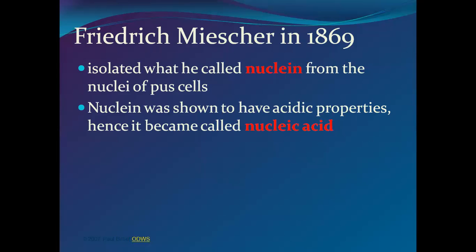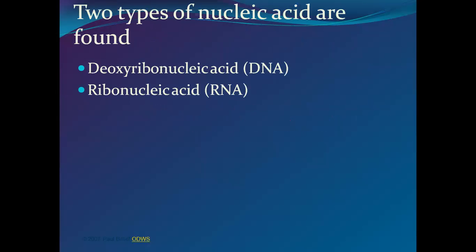Friedrich Miescher in 1869 for the first time isolated nuclein from the nuclei of pus cells. Nuclein was shown to have acidic properties, hence it became called nucleic acid. So this has acidic properties, so it is called a nucleic acid. इसके बाद से इसको nucleic acid बोला जाता है.